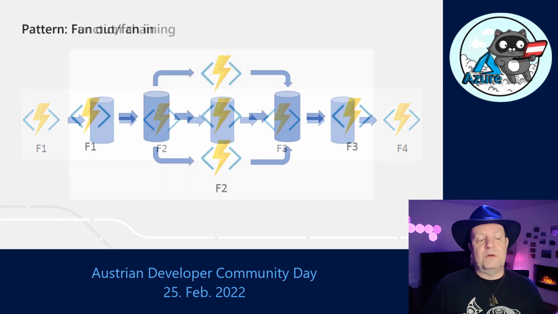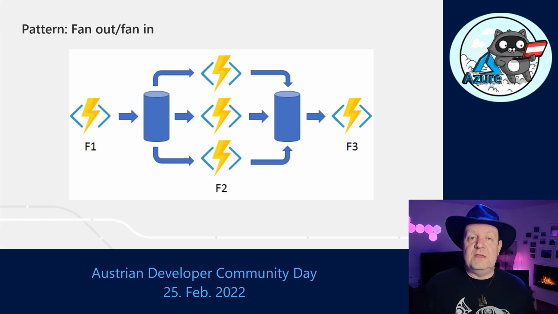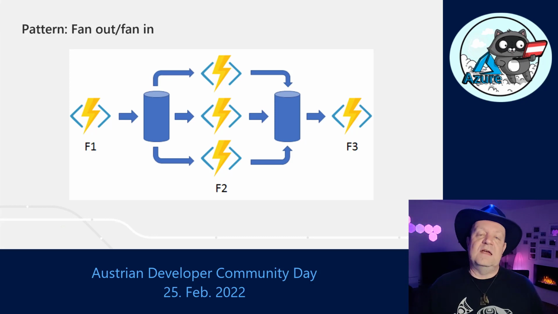Another pattern that I use a lot, remember I have all those documents that I need to create. For example, I need to create email invitations. I need to create meeting invitations. I need to create some email summaries, for example, with metrics and reporting. I need to create some YAML pages for the Microsoft.com website, etc. All those documents can be created in parallel. So what the orchestrator is going to do here, it's going to create a number of functions, as many as you need, and then it's going to start them all in parallel, and then it's going to wait for all those functions to complete until it continues the execution.